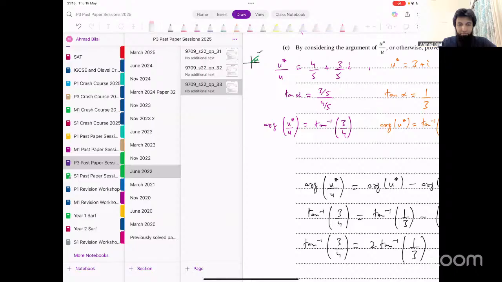Everything is allowed that's mathematically correct and makes sense, and you show working for that in the exam, unless there is some marking scheme or some examiner report that explicitly says that this method is not allowed. I don't know of any such method that they have mentioned in any examiner report or any marking scheme that it's not allowed. As long as you're showing working, that is acceptable. Okay.